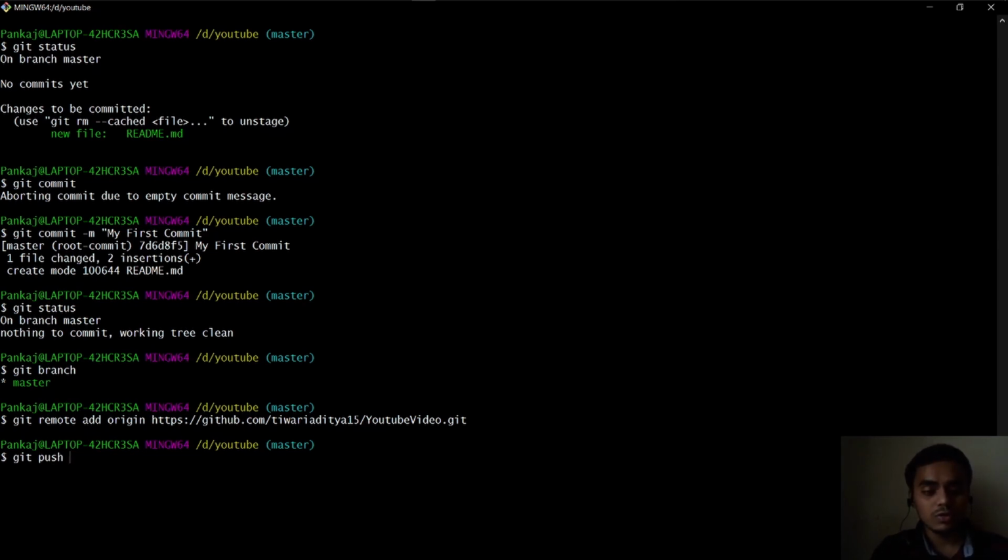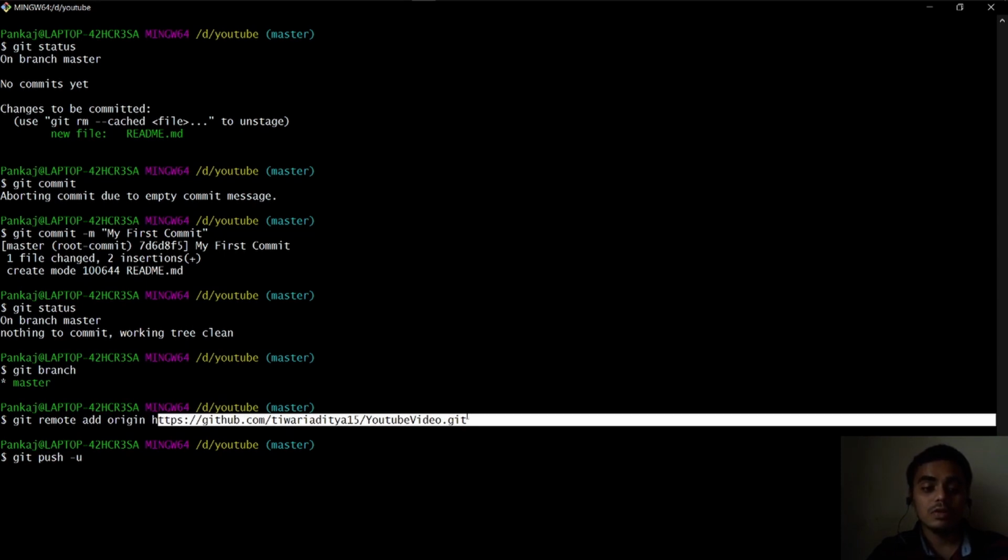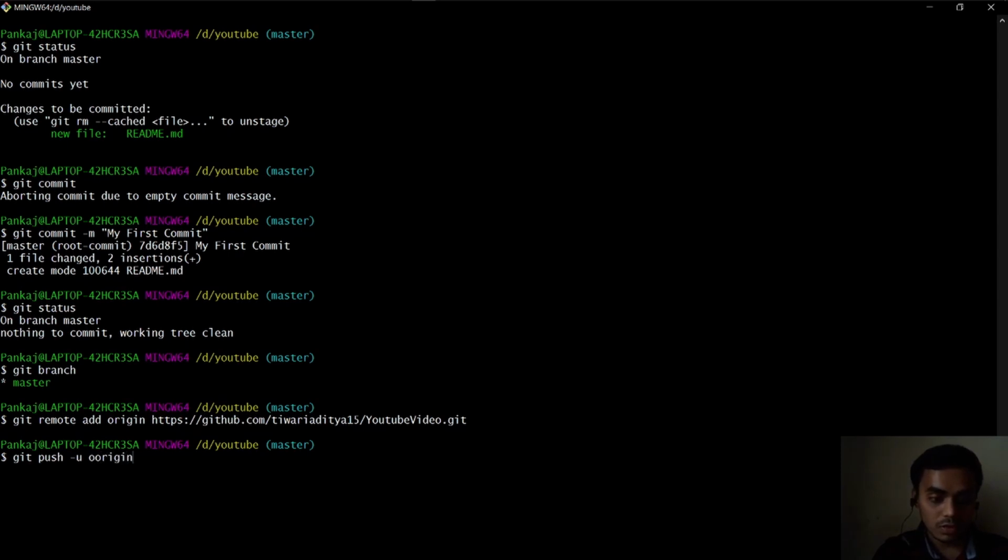You don't need to remember them. They are pretty intuitive. Git push -u is what sets the upstream. This is the git remote add origin, which is also known as upstream. So with -u origin, our upstream is origin. You can name origin anything, but it is preferable to name it origin.